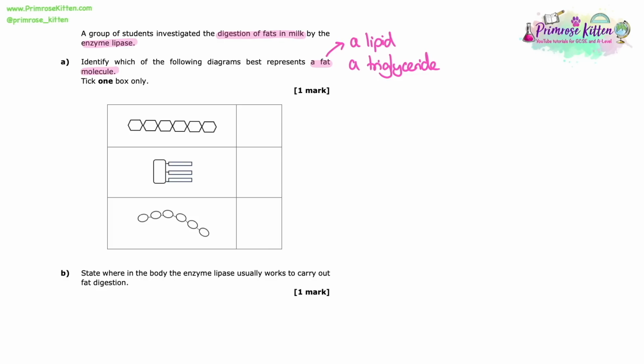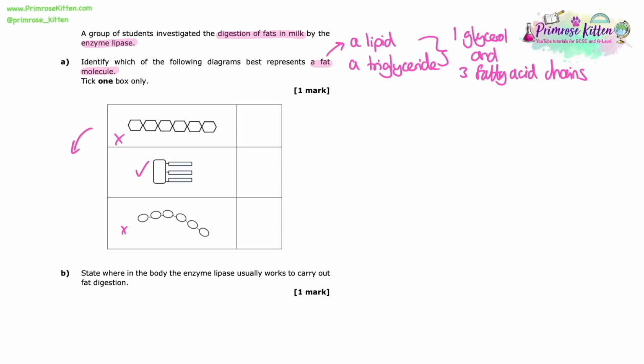So we tend to use fats when we are talking about stuff at key stage 3, and now you have hopefully heard them used as a lipid or described as a triglyceride at key stage 4. So we should hopefully know that these molecules, lipids or triglycerides, are made up of one glycerol molecule and 3 fatty acid chains, because we know that that's what happens when the enzyme lipase breaks down lipids.